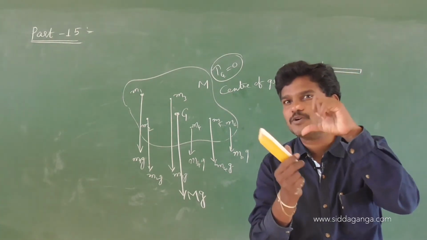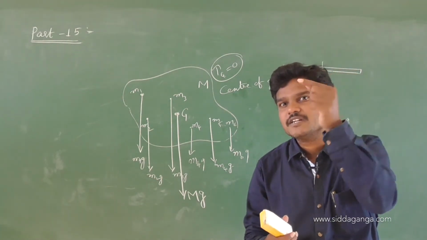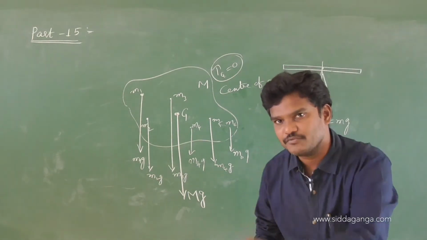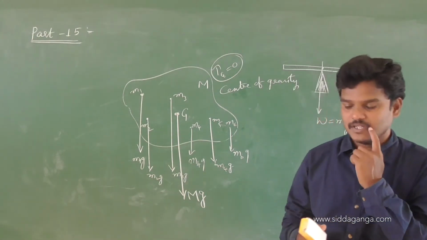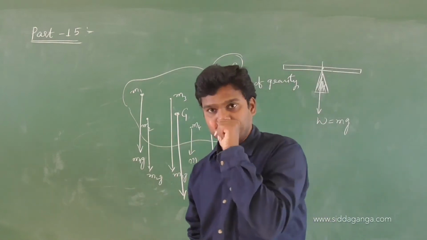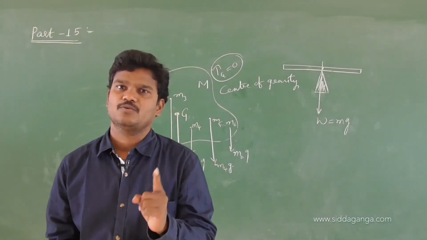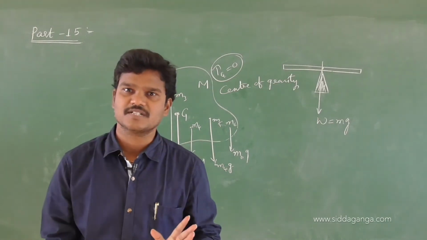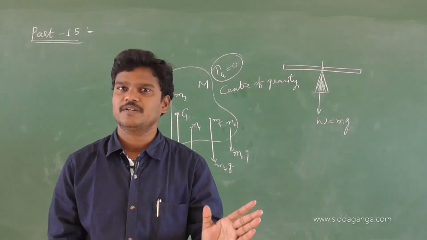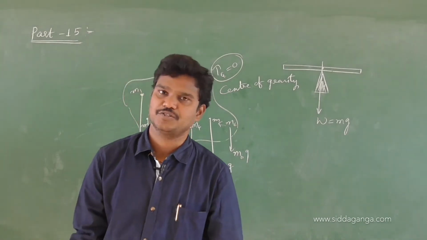Okay, there will be a small gap. If center of mass is here, center of gravity will be a little down because gravitational force acts downwards. So keep in mind, center of gravity and center of mass coincide for small objects, and do not coincide for huge objects, for rigid bodies.